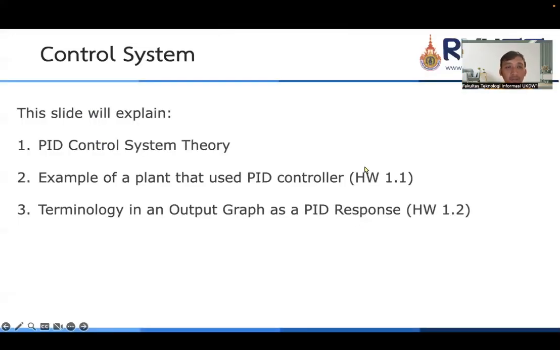And for this video, I want to explain what a PID system is as a theory, and then I would like to give some examples of plants that use a PID controller, and then the terminology in our output graph as a PID response.